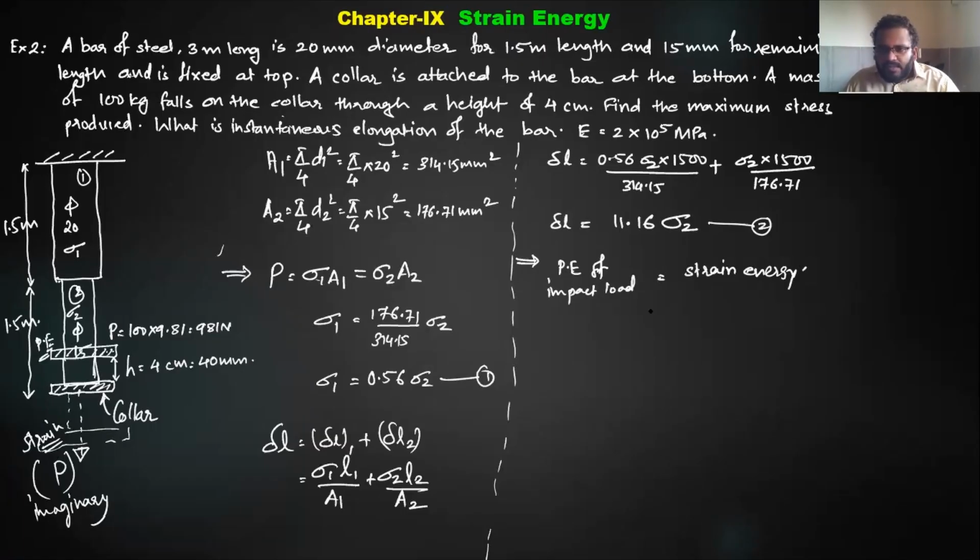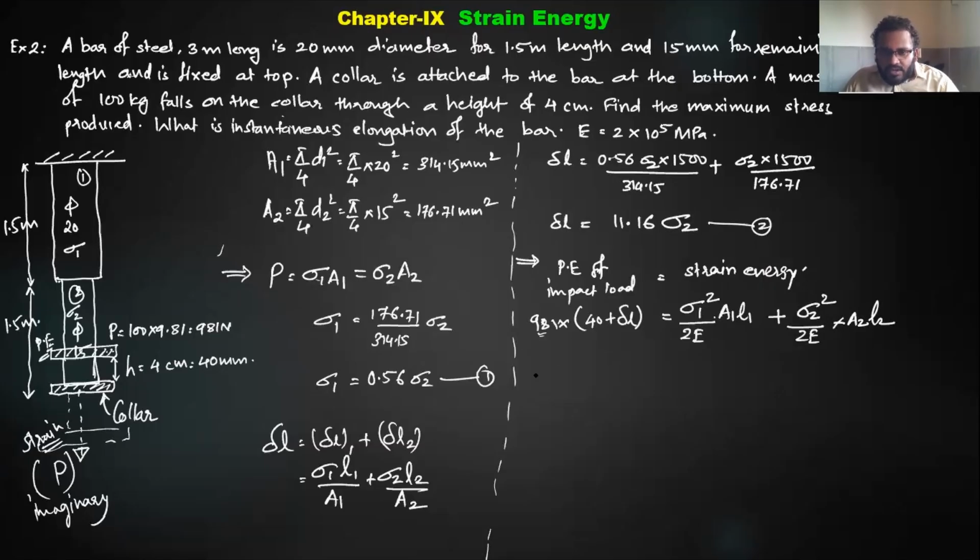Is it not? So what is the potential energy? The potential energy is load, which is 981, into height. How much is the height? 40 mm plus elongation delta L, so it is H plus delta L, and 981 is the impact load. That is equal to the strain energy. The strain energy will now be stored in both parts. The first strain energy will be sigma 1 square by 2E into area A1 into L1, plus sigma 2 square by 2E into area A2 into L2.